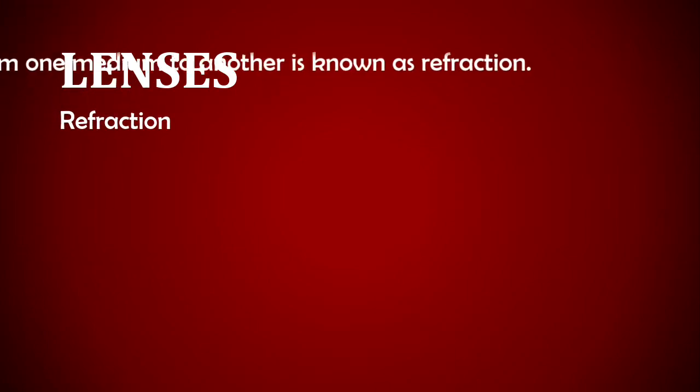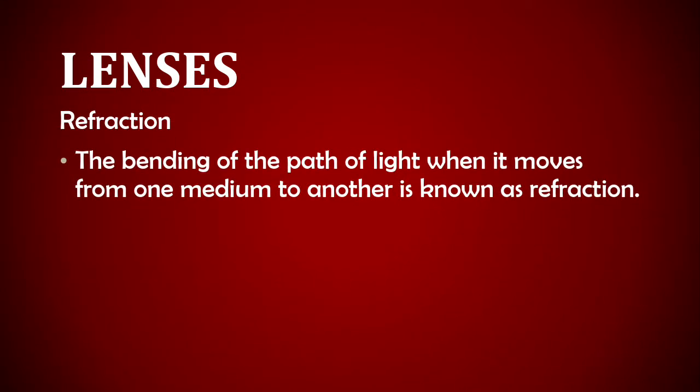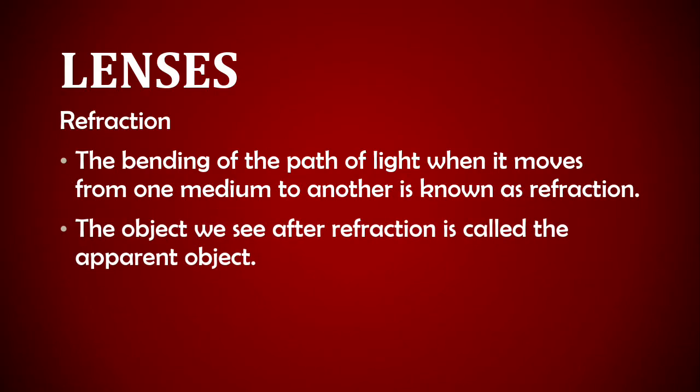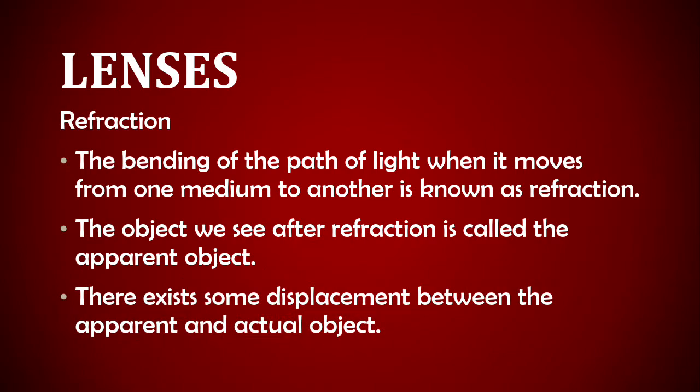Lenses. Refraction. The bending of the path of light when it moves from one medium to another is known as refraction. The object we see after refraction is called the apparent object. There exists some displacement between the apparent and actual object.